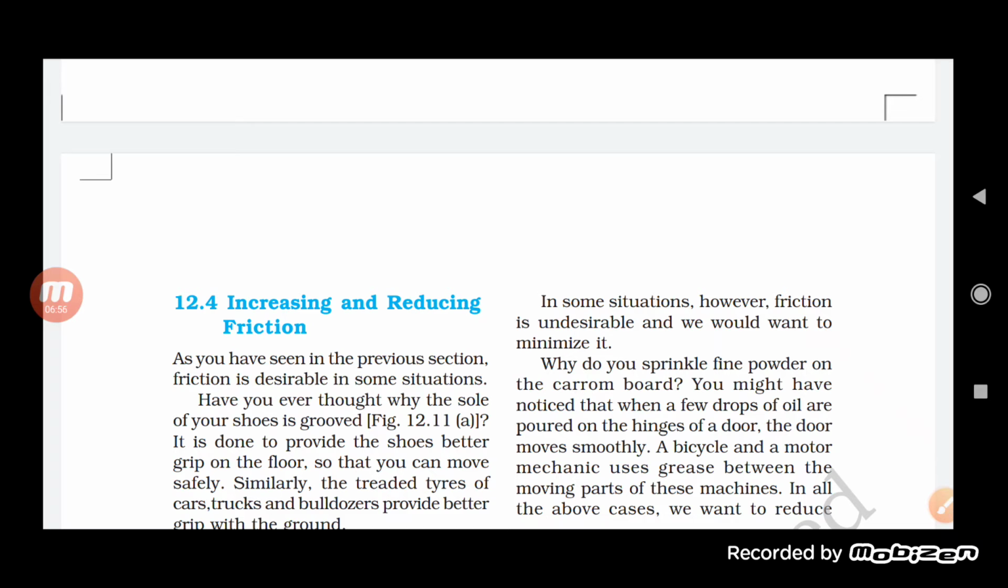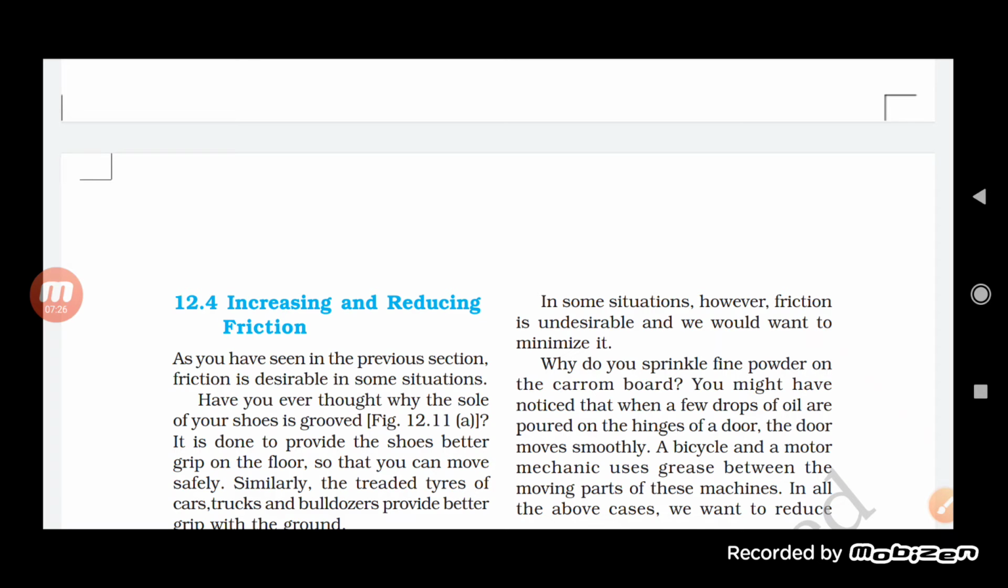So the question is, have you ever thought about why the sole of your shoes is grooved? It is done to provide the shoes a better grip on the floor, so that you can move safely. Shoes help in providing a better grip, and obviously a better grip helps in moving very easily and safely.